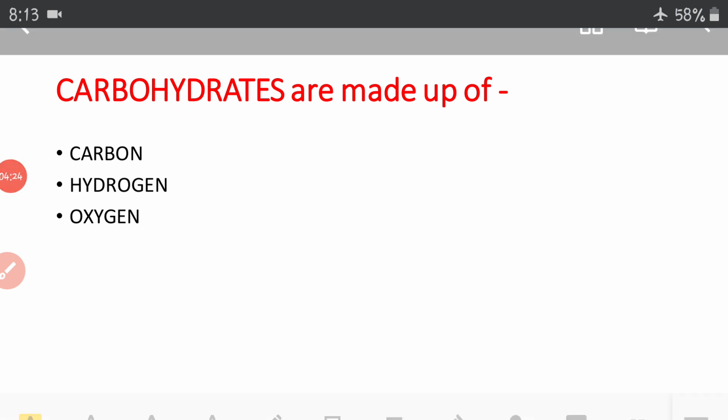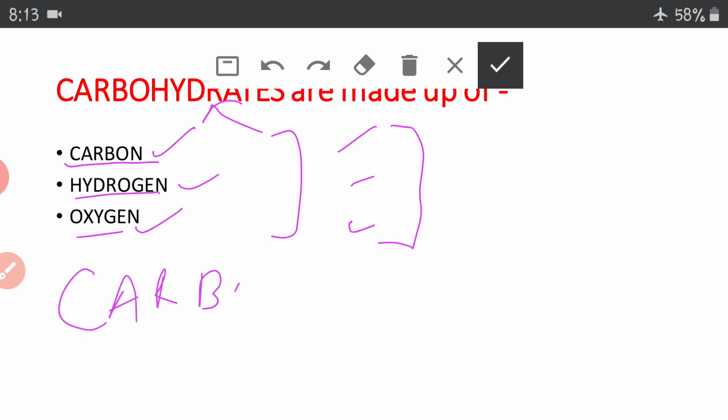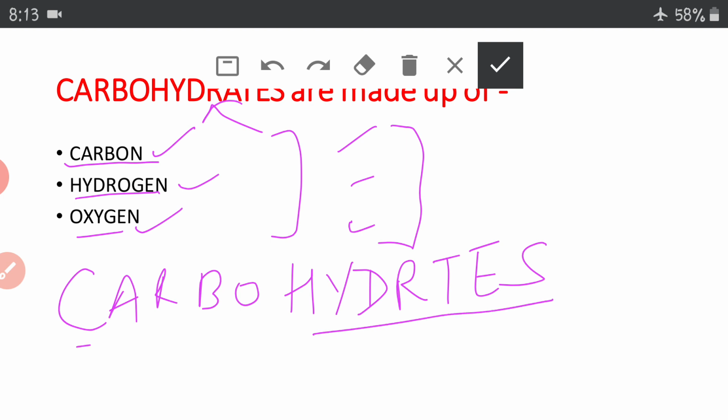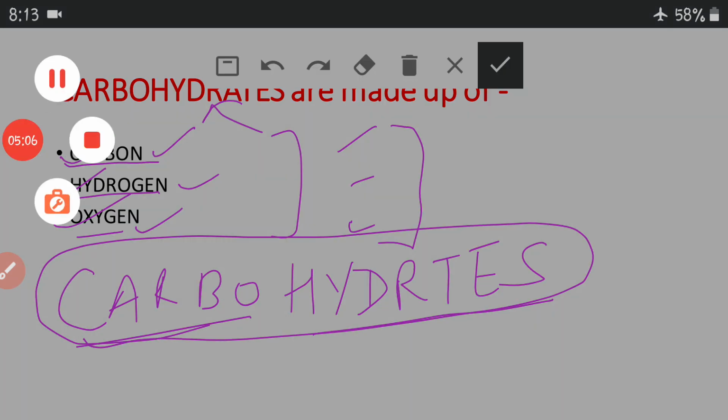Carbohydrates are made up of 3 components: carbon, hydrogen and oxygen. Carbon, hydrogen and oxygen, these are all elements which you will come to know in your higher classes, but for the time let me tell you, these are the components which combine to form carbohydrates. As the name indicates, carbo comes from carbon, okay, and hydrates include oxygen and hydrogen. So they combine to form carbohydrate, meaning their building blocks are carbon, hydrogen and oxygen.